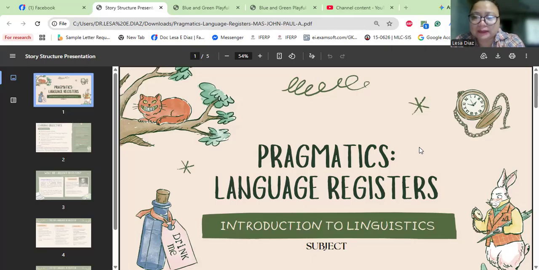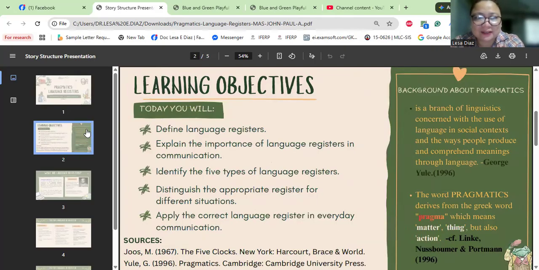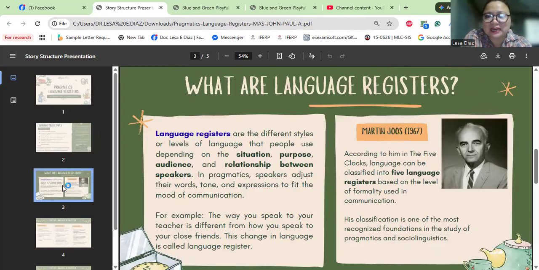Here, let's talk about, let me move to another slide first. Okay, let me first give you the learning objectives for today. So I enumerated how many. There are five. Okay, so definitely you'll be learning all of this in today's discussion. So let's move to another slide.